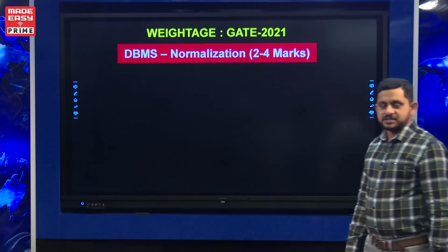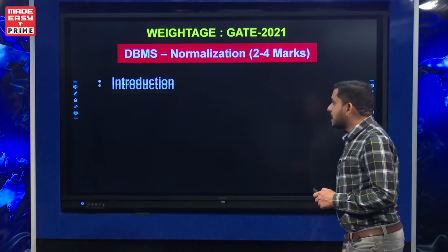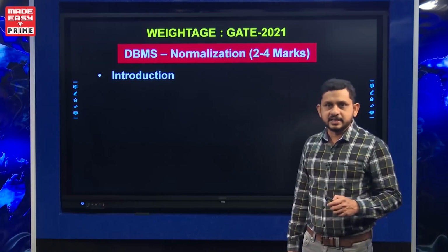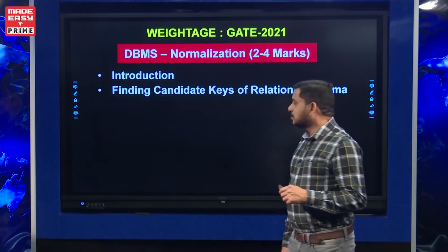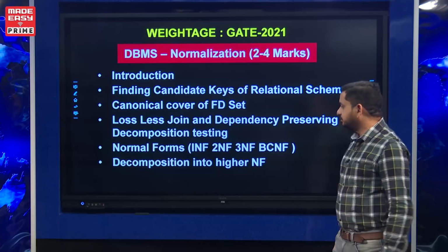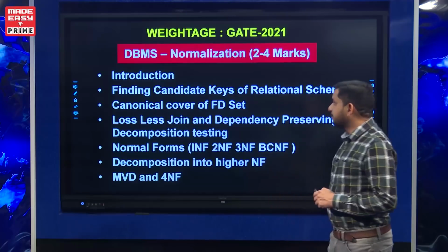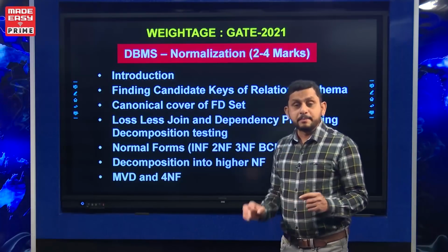Next, normalization, schema refinement. We apply normalization to reduce redundancy and eliminate redundancy to avoid inconsistency in the database. So these are some basic topics of normalization. One is finding the candidate key of the given relational schema, and it is one important area.